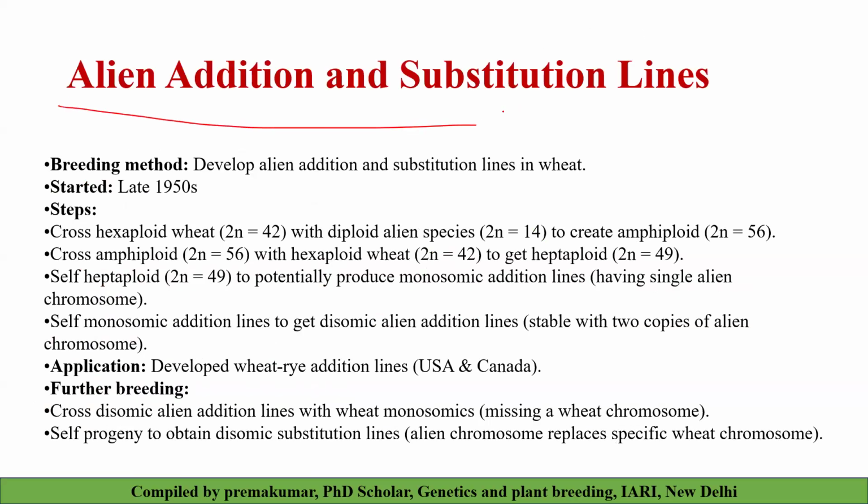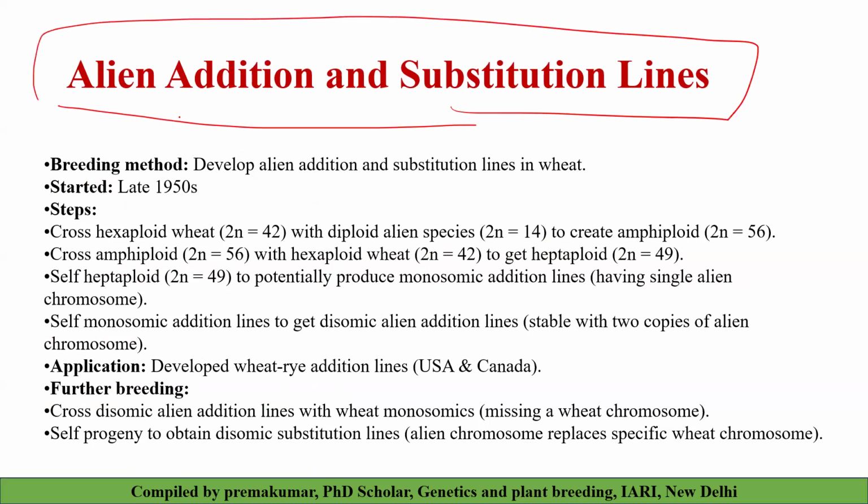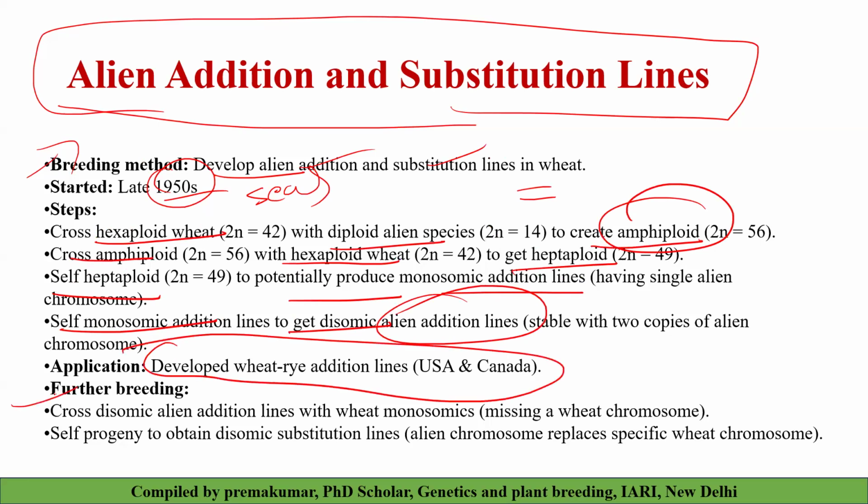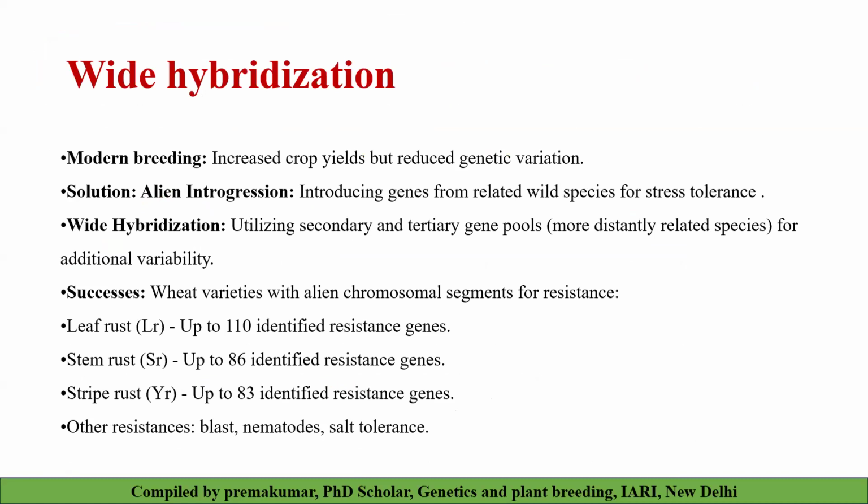Then we can see what alien addition lines and alien substitution lines are. Alien addition and substitution lines were developed in wheat, normally in 1950 by Sears. For example, you cross hexaploid wheat with a diploid alien species to create an amphidiploid, and cross the amphidiploid with hexaploid wheat to get a heptaploid. Selfing the heptaploid potentially produces monosomic addition lines, and selfing monosomic addition lines gives disomic addition lines. Then it can be applied in wheat wide hybridization, and it can be used in resistance breeding that we have seen here.